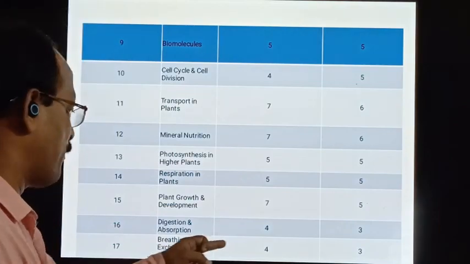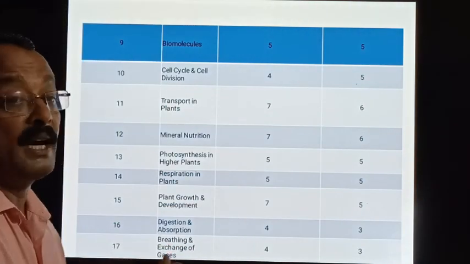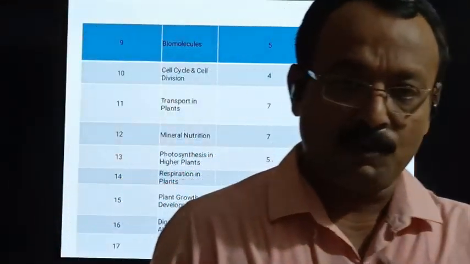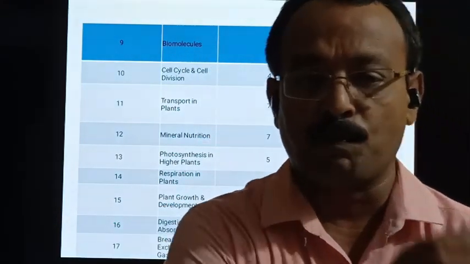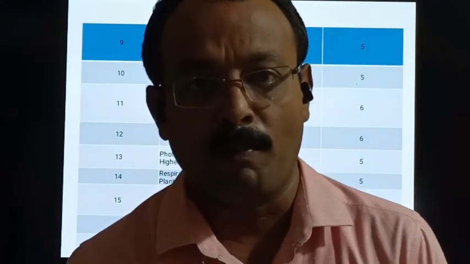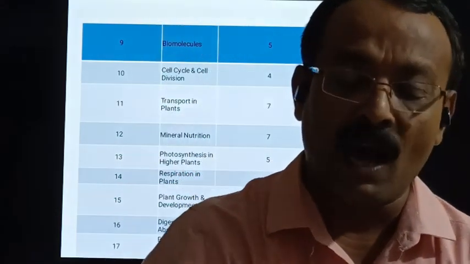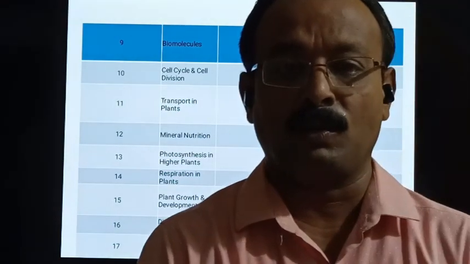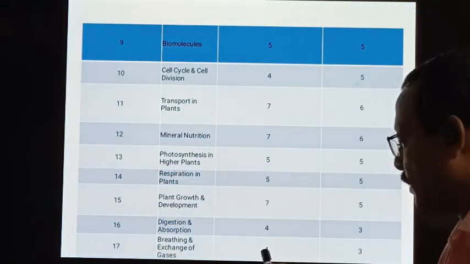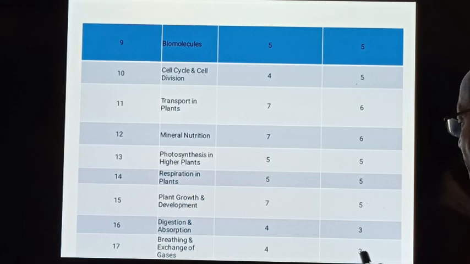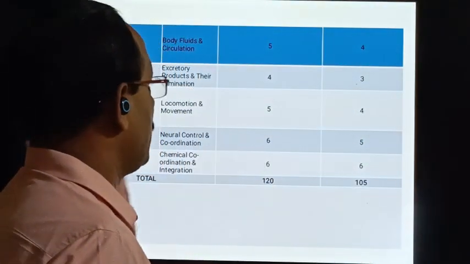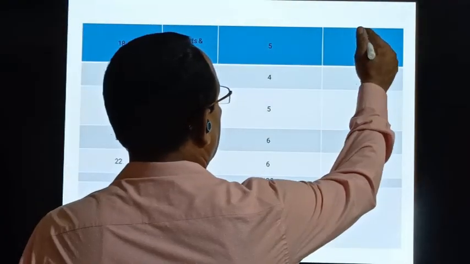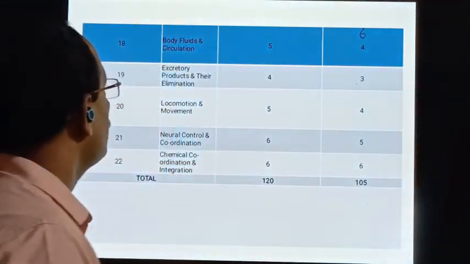In the second chapter of human physiology, we understand what is breathing, that is respiration, what is inspiration, what is expiration, how the oxygen gets transported from blood to various parts of the body, and how carbon dioxide produced in the tissues comes back. The marks allotted is 3 and the number of teaching hours is 4. So 3 plus 3, 6 marks is already there from digestion and breathing and exchange of gases.